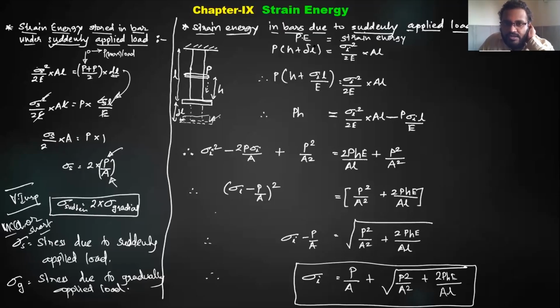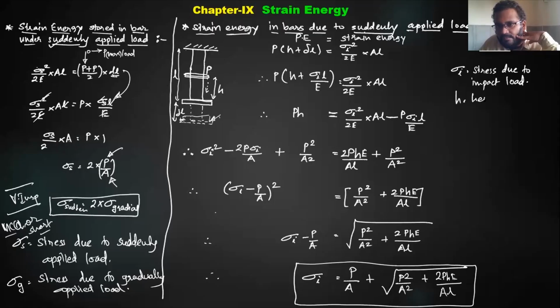So this is how we can equate. What is the potential energy? The potential energy is P into (H plus delta L). This was the initial height H, and it goes down further, so the total height is H plus delta L. And what is the strain energy? We know the formula, sigma squared AL by 2E. Here I have written sigma I, where sigma I stands for the stress due to impact load.